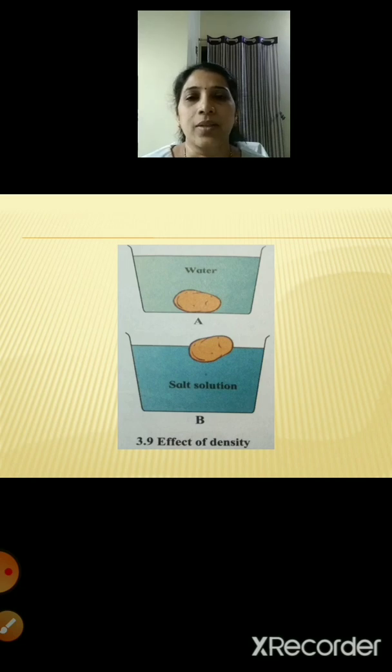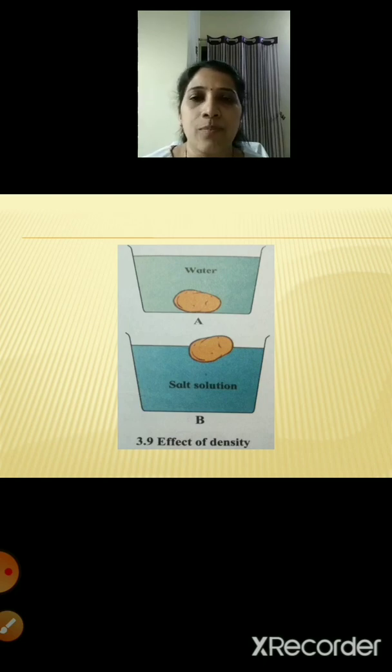Here you can see there are 2 buckets of water, right? In 2 separate buckets you are going to take water. In one, the water will be plain, and in the other bucket you will add some 4 to 6 drops of salt, right?